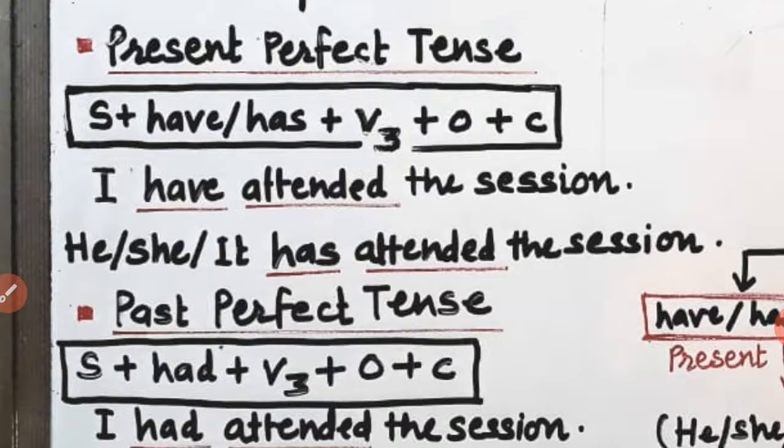Sanjay has attended the session. Sushma has attended the session. Likewise, please remember, any common noun, proper noun or pronoun like he, she and it always takes has. Rest of all subjects take have: I have, we have, you have and they have.